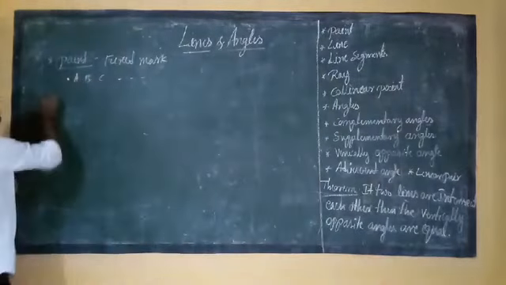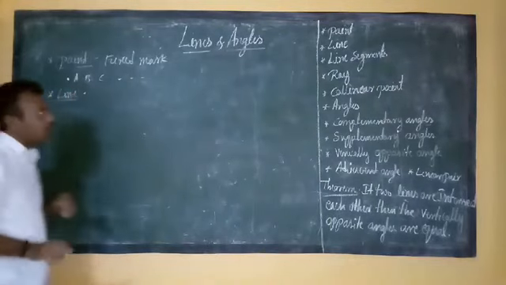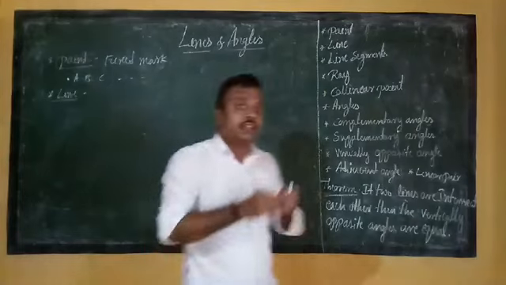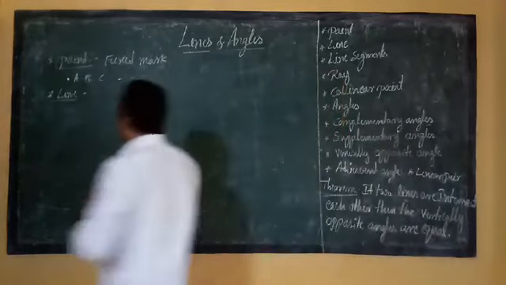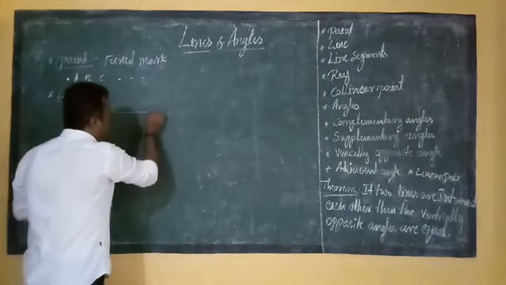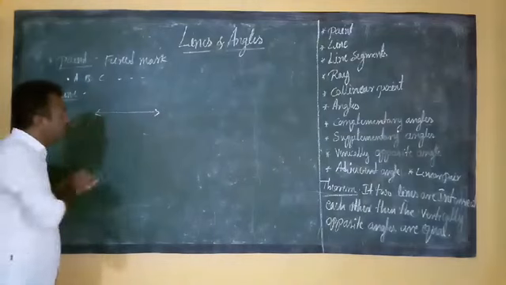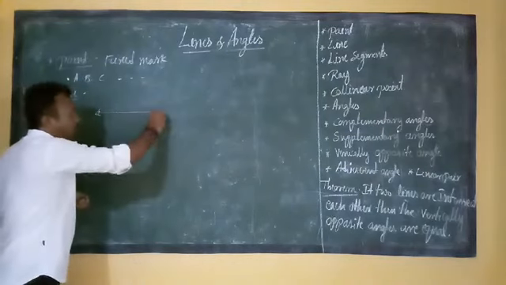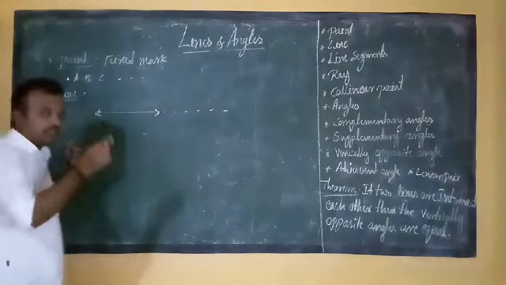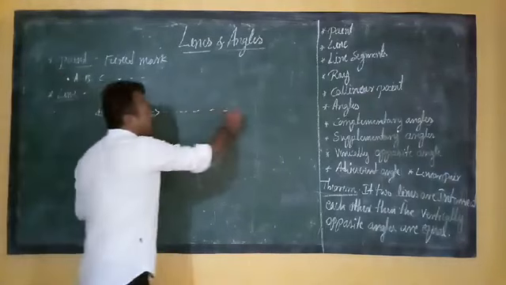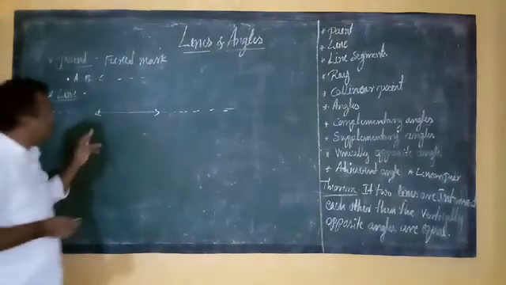Next point, line. A line has no end points on both sides. Here I will write one example. See there, it is one of the lines. There are no end points. Here also no end point. This also has no end points. It is extended infinitely on both sides. So that is called a line.